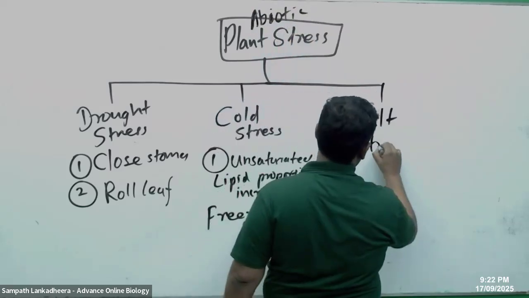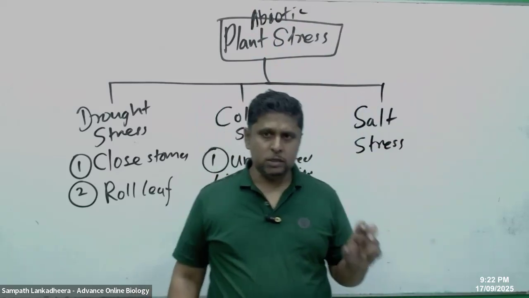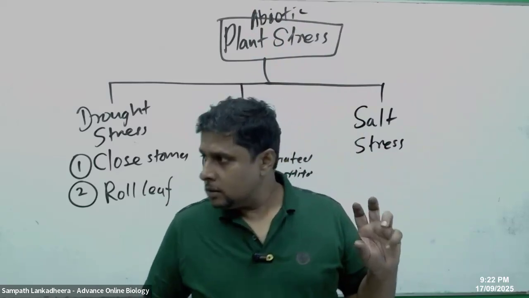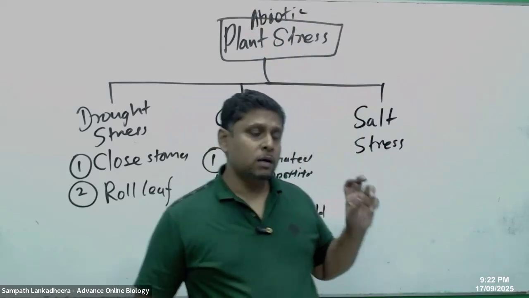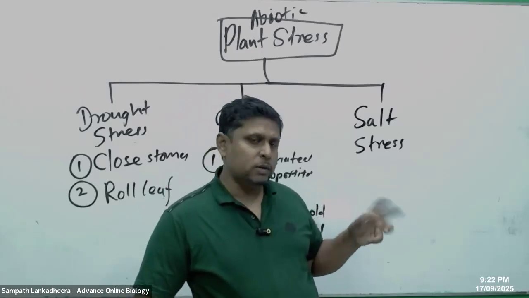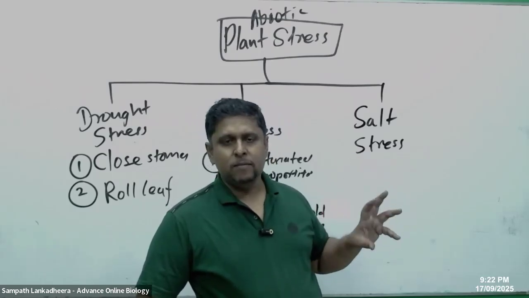Salt stress. So what happens in salt stress? When the soil has too much salt, plants fail to absorb water, right? This difficulty of absorption of water from the soil is now creating a stress in the plant. So we call this the salt stress. So what does the plant do?